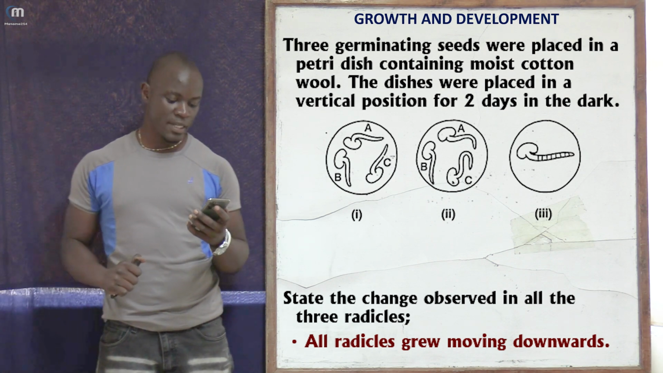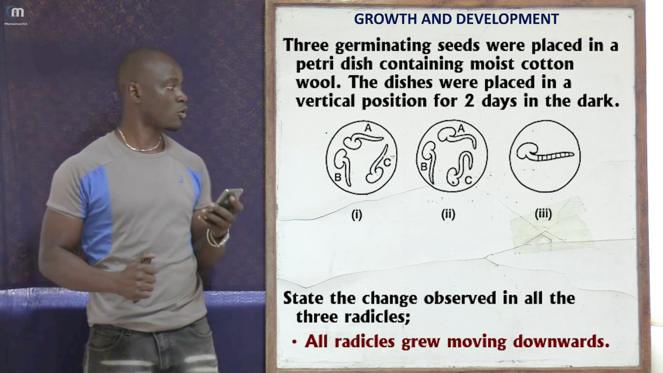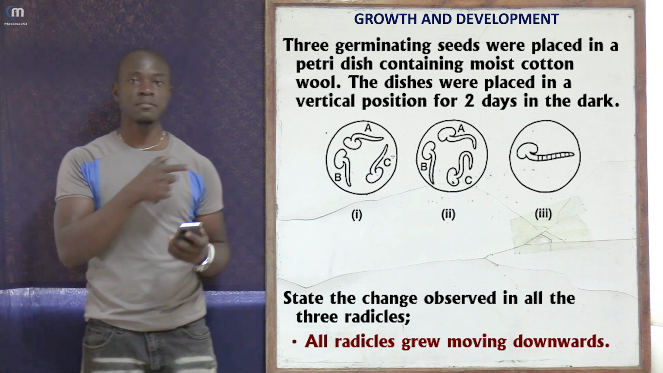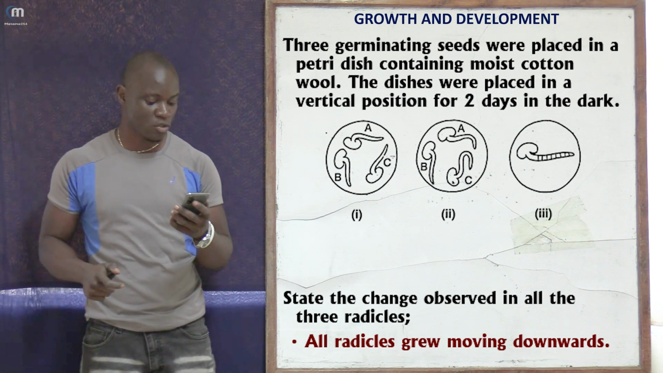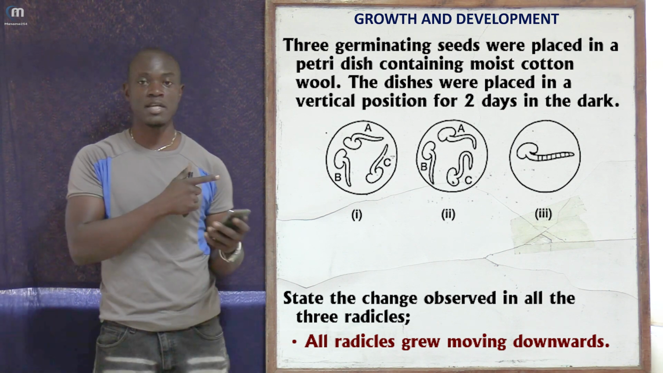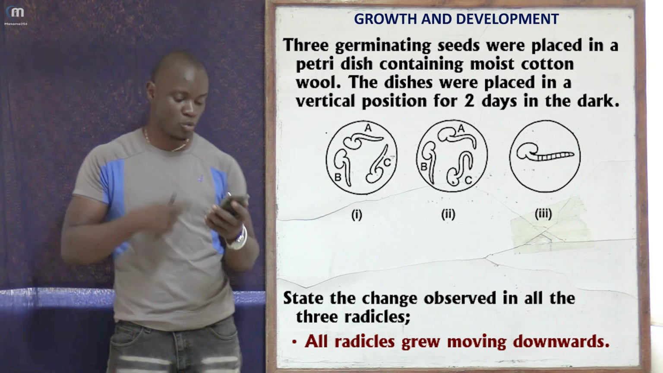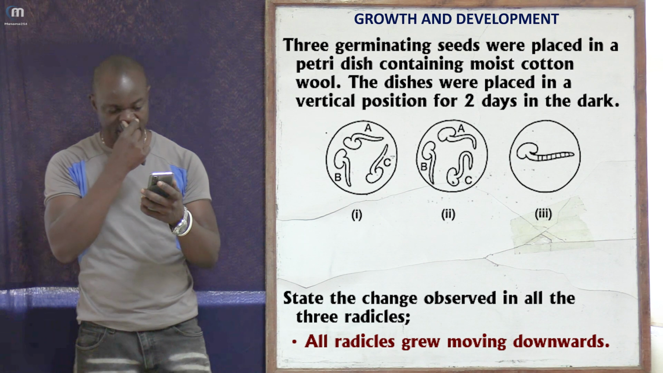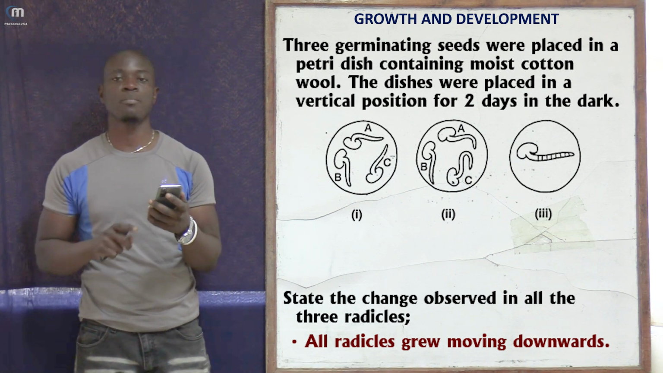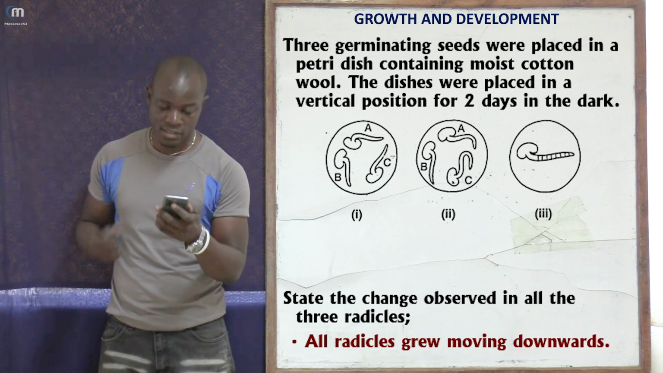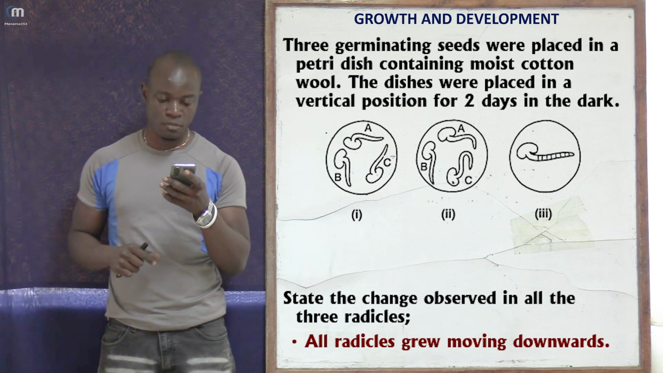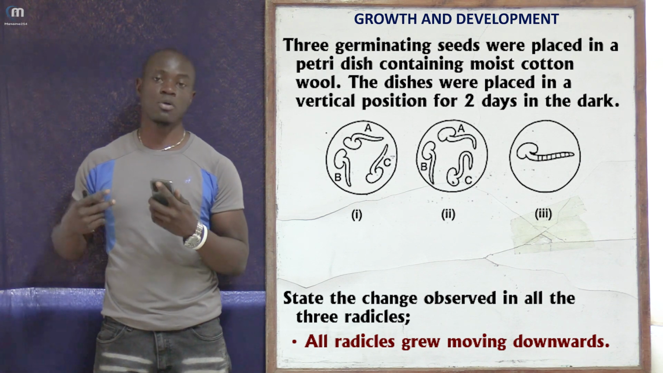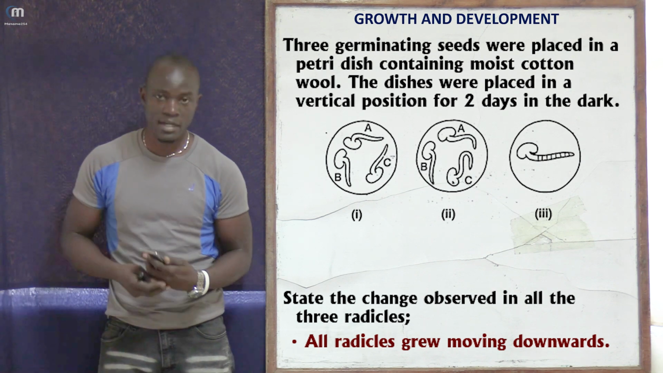Three germinating seeds were placed in petri dishes containing moist cotton wool, as you can see in the three diagrams. So we have 1, 2, and 3. The dishes were placed in vertical positions for 2 days in the dark, as the question is saying. State the change that was observed in all the 3 radicles.